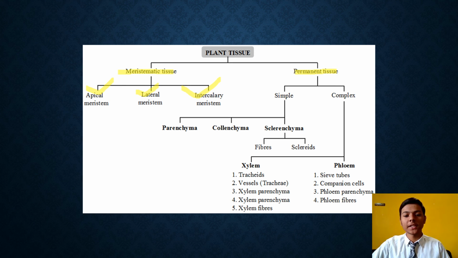And permanent tissue is classified into two types: simple permanent tissue and complex permanent tissue. Simple permanent tissue is again classified into three types: parenchyma, collenchyma and sclerenchyma. Sclerenchyma is classified into two types: fibers and sclereids. And complex permanent tissue is classified into two types: xylem and phloem. Okay, so we will see one by one.